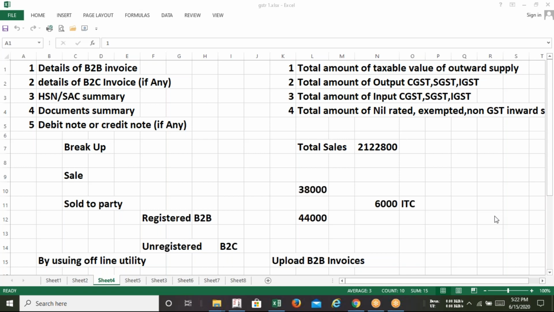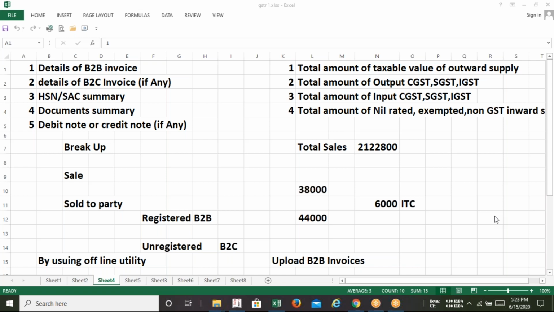But if your turnover exceeds 1.5 crore, it is compulsory to file GSTR 1 on a monthly basis, so you need to file 12 times in a year. So the frequency will be the main difference between quarterly and monthly filing. But remember one thing, dear sir and dear ma'am: whatever turnover you have, if you are registered with GST, you need to file GSTR 3B on a monthly basis. The option of filing 3B will never be quarterly. So in a year, you need to file 3B 12 times.